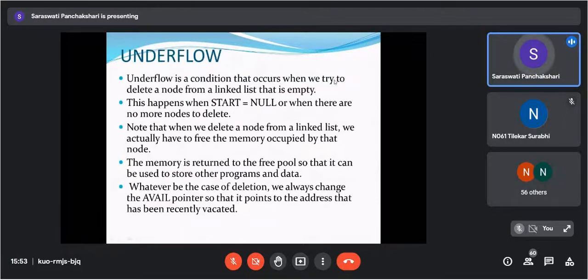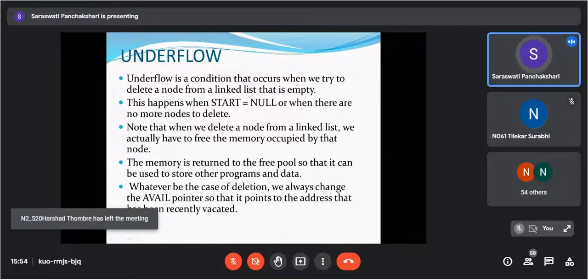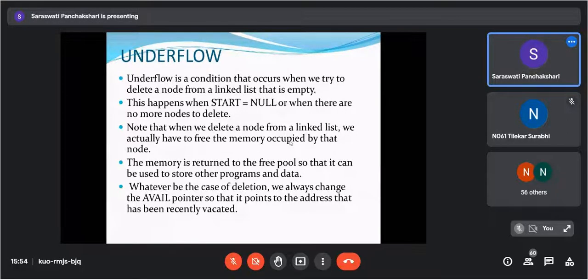So the underflow condition: when we try to delete a node from a linked list that is already empty, we call it underflow. So when start is equal to null, if we want to delete more nodes, we can say the underflow condition has occurred. When we delete a node from a linked list, we actually have to free the memory occupied by the node. So whenever we delete a node, you need to free that memory.